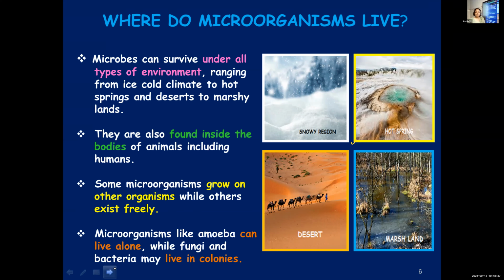And some of them grow on other organisms. Some of them lead an independent life. They don't want to grow on other organisms to survive. Some of them live freely. Some of them depend upon other organisms to survive. Some live in colonies or groups like bacteria and also fungi. They live in groups. But some of them lead an independent life, means they live alone. Amoeba, they are not forming groups, but they live alone.